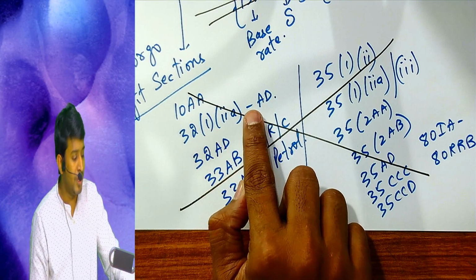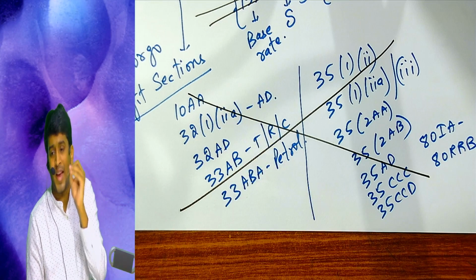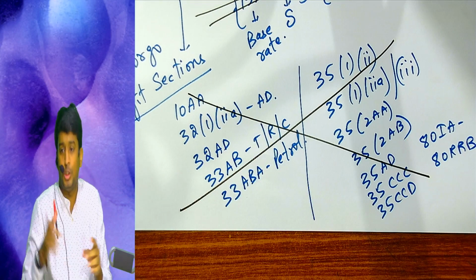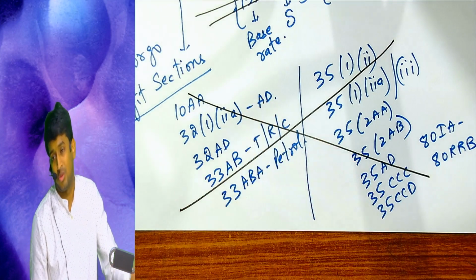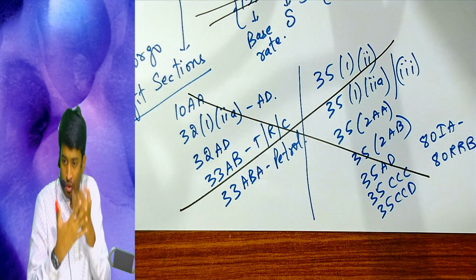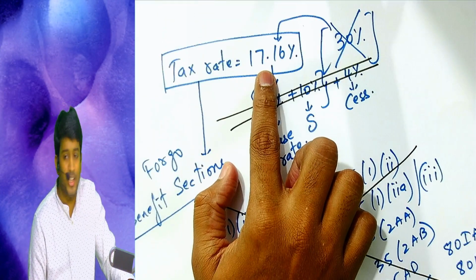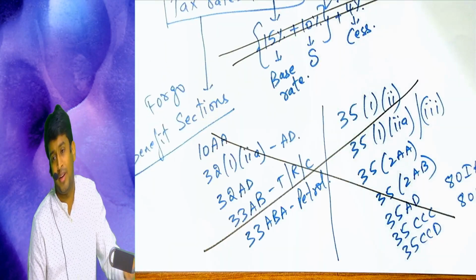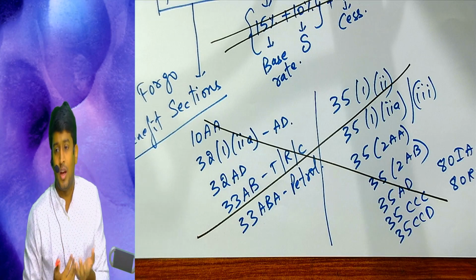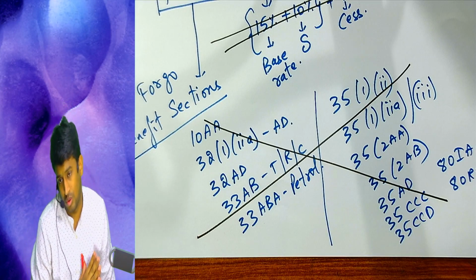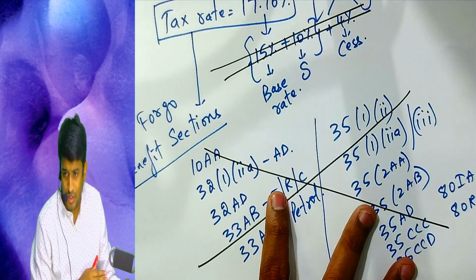32(1) clause 2A enti sir? Additional depreciation. So if you are a manufacturer, you buy a new asset, you will only get normal, you will not get additional depreciation. So if you want to pay at lower rate, government is giving you a toffee. The toffee rate is 17.16, but government is taking from you pedda cake. So many sections ichai a tax rate teesko. Is the first condition clear?